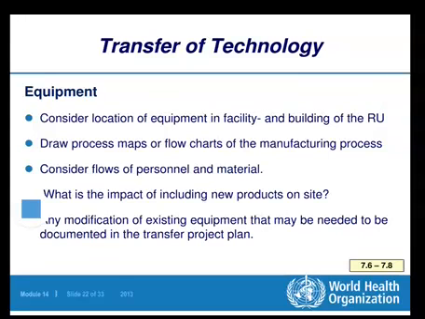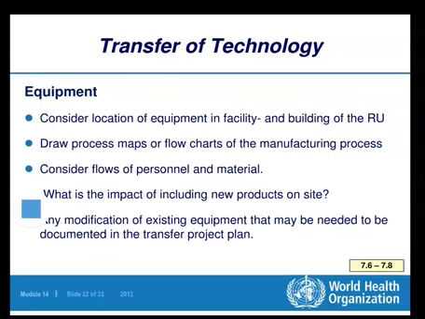If there will be any new product, what would be the impact? So this has to be predicted, and this must be well thought at the time of transfer of the technology only. Then any modification of existing equipment that may be needed to be documented in the transfer project plan.